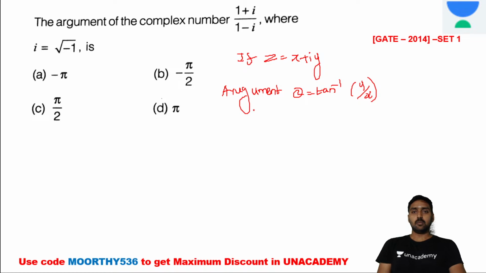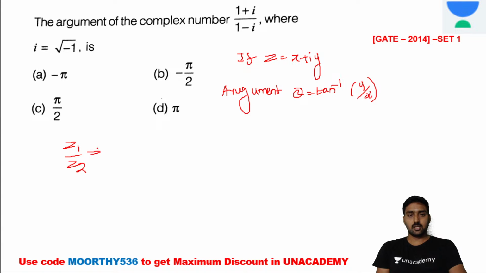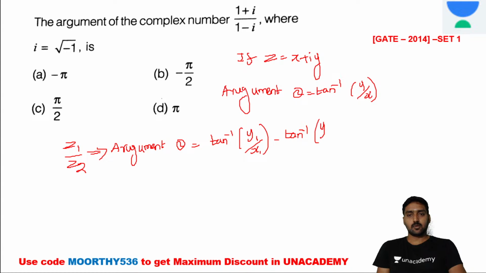If it is two numbers, z1 divided by z2, here the argument theta is equal to tan inverse of y1 divided by x1 minus tan inverse of y2 divided by x2. Is it right?